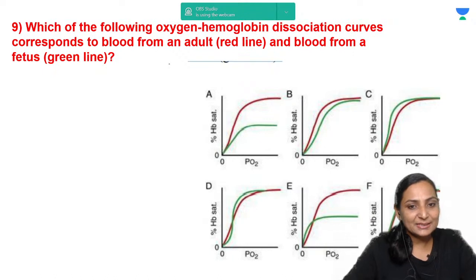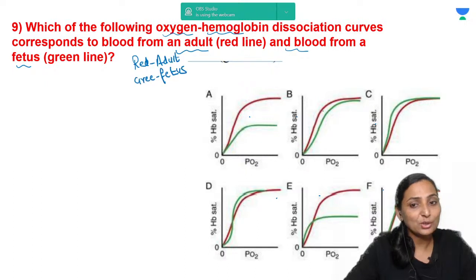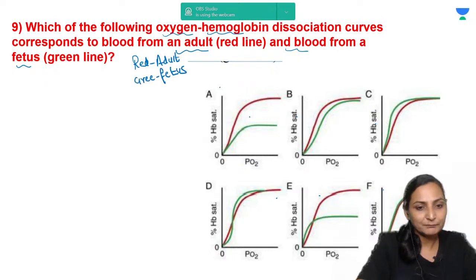Now coming up next, you are being given graphs A, B, C, D, E, F. You have to tell which of the following oxygen hemoglobin dissociation curves corresponds to the blood from the adult and from the fetus. So red is for the adult, right, and green is for the fetus. So you have to tell which of these graphs is depicting that. So the correct answer is C.